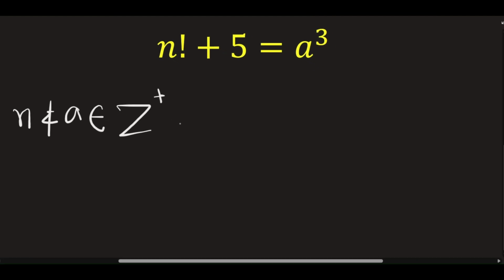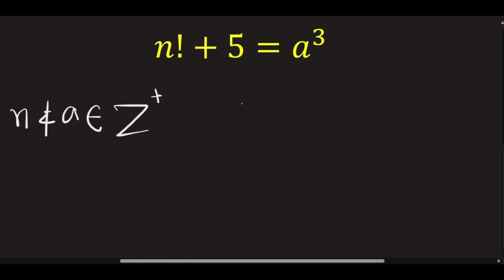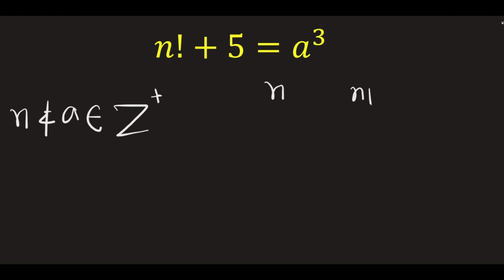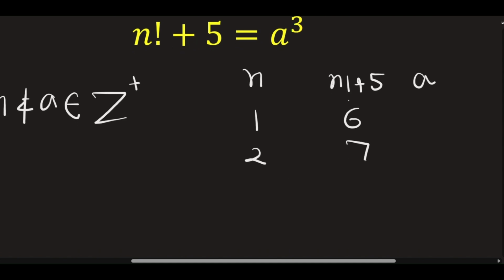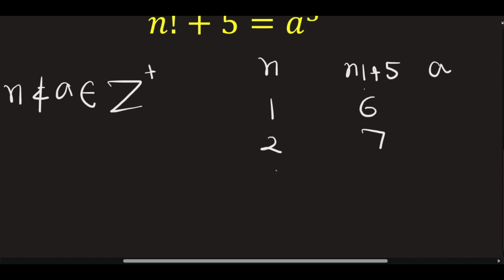So, right, first, when you see this problem, the only thing I could think of is to try some values. So let's put some values of n and then calculate n factorial plus 5 and then correspondingly check what a comes out to be. So for n is equal to 1, this thing is going to be 6. That doesn't give any integral value of a. For n is equal to 2, we have this is equal to 7. Again, a is not an integer in this case.